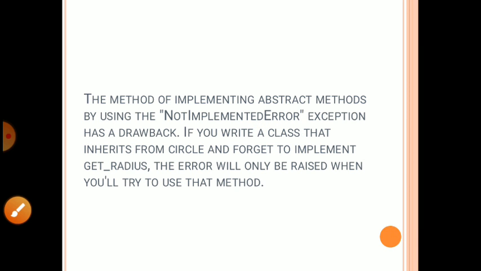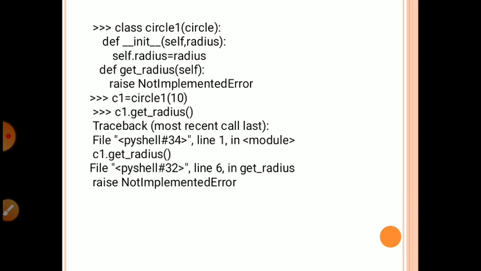Now implementing abstract methods by using the NotImplementedError expression has a drawback. If you write a class that inherits from Circle and forget to implement get radius, the error will be raised only when you try to call that method.